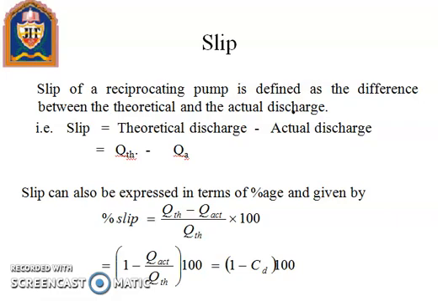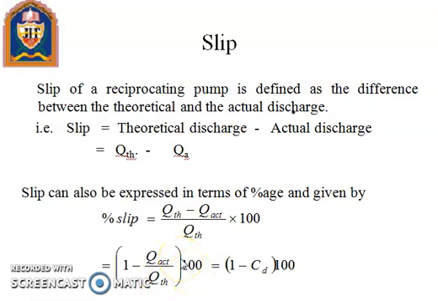And again, we can write it in an easier way: 1 minus Q actual upon QTH, which means discharge actual upon discharge theoretical, multiplied by 100.